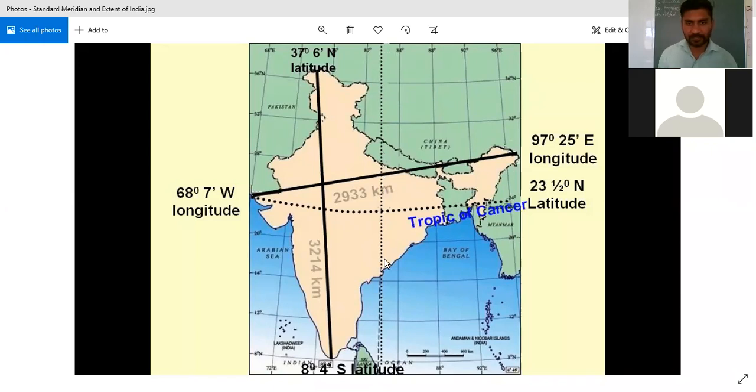This line divides our country into east and west parts. This is a longitude which passes through the middle of the country.